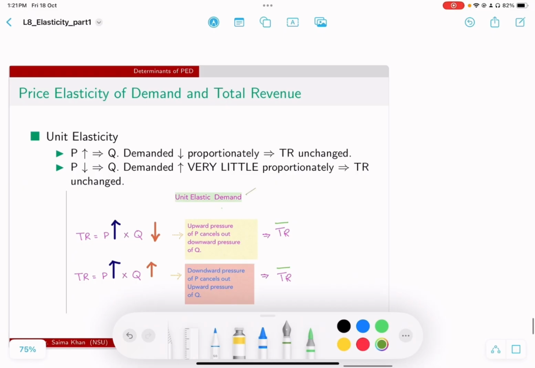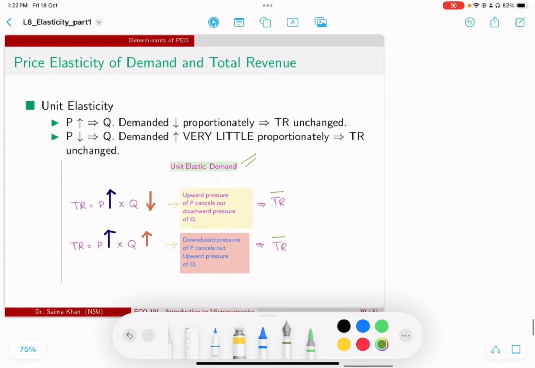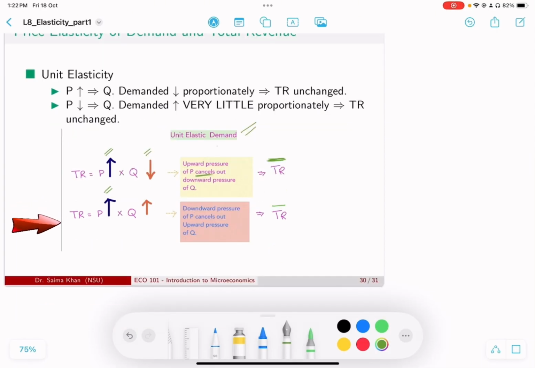Finally, when we're dealing with unit elasticity, guess what happens? Well, what we learned is that the percentage change is the same when we're dealing with unit elasticity. When price increases, quantity demanded falls by the same percentage. So they sort of cancel each other out, and that is why total revenue remains unchanged. Similarly, when you're dealing with a price decrease, and I can see that there's a typo here, so if you could correct it, this is a price decrease, then the quantity demanded increases by the same amount. And so basically they're canceling each other out, this movement in opposite direction. And so total revenue again just remains unchanged.